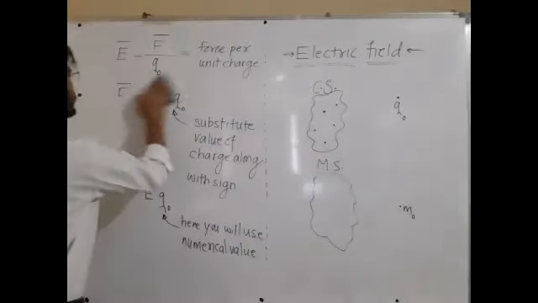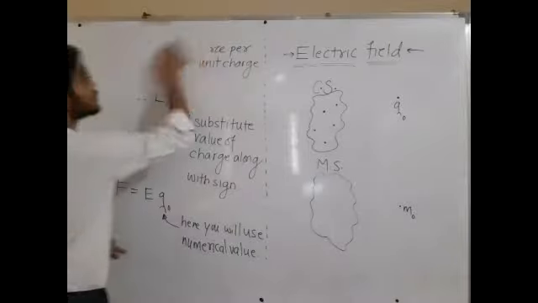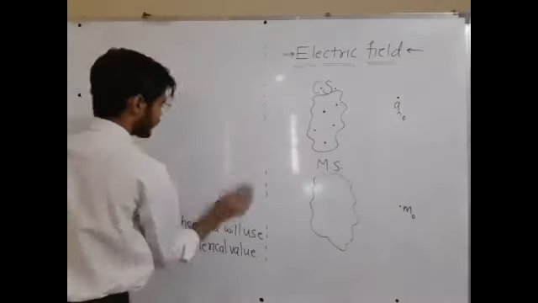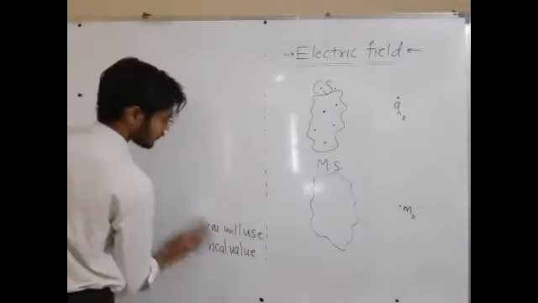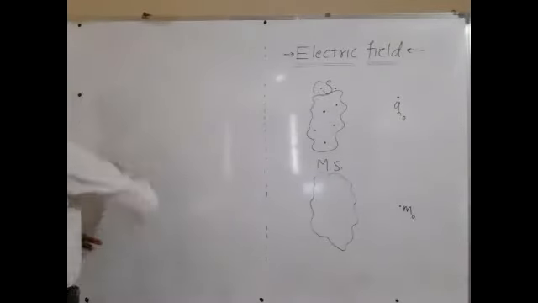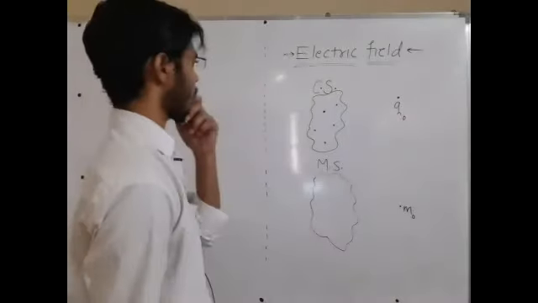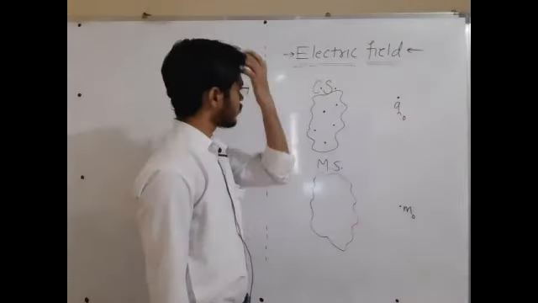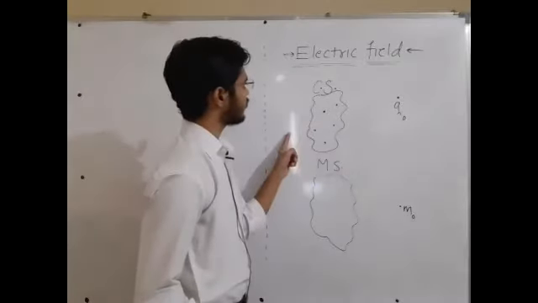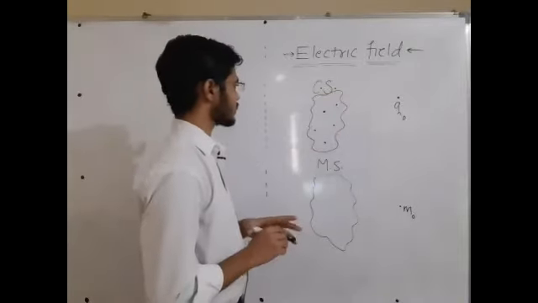Fine. Now let us write something about direction also. We revised vector, we revised magnitude. Now let us write something about direction. Okay, now how to find out direction of electric field because of the given charged system?